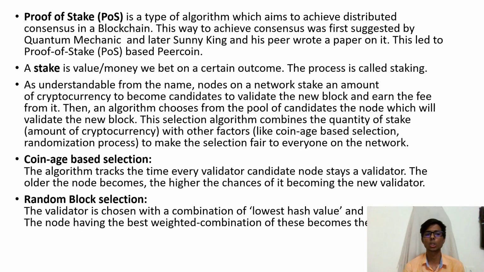So talking about these two, coin age based selection: this algorithm tracks the time every validator candidate node stays a validator. So the older the node becomes, the higher the chances of it becoming the new validator. And the other is random block selection. So the validator is chosen with a combination of lowest hash value and highest stake. So the node having the best weighted combination of these becomes the new validator.